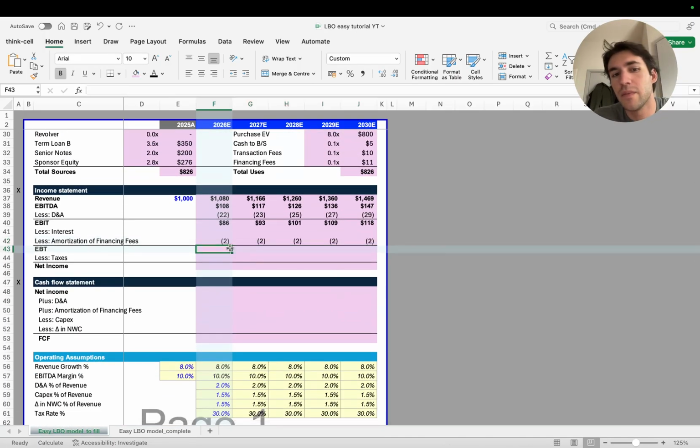So if you have 11 million in total over the period of 5 years, and the total actual period of the financing fees is 7 years, you're basically getting the 11 million and dividing it by 7. Okay, that gives you the amount of financing fees that you have every year.